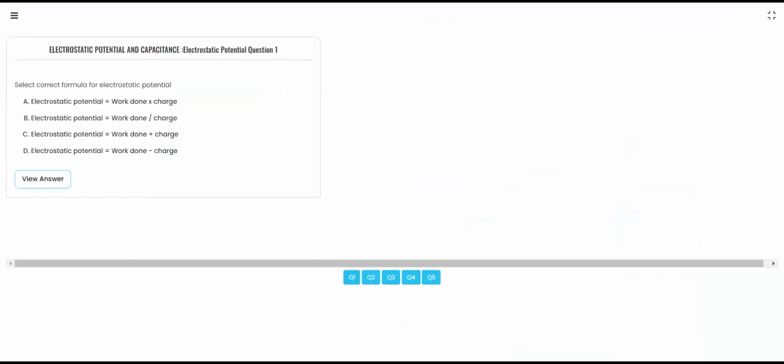What is the correct formula? A. Electrostatic potential is equal to work done into charge. B. Electrostatic potential is equal to work done per unit charge. C. Electrostatic potential is equal to work done plus charge. D. Electrostatic potential is equal to work done minus charge. Let's see who will give the right answer. Everyone in the Q&A session, what will be the correct formula for this?